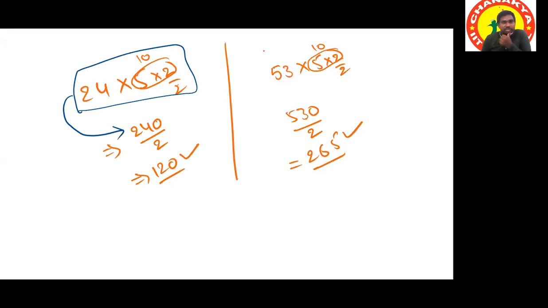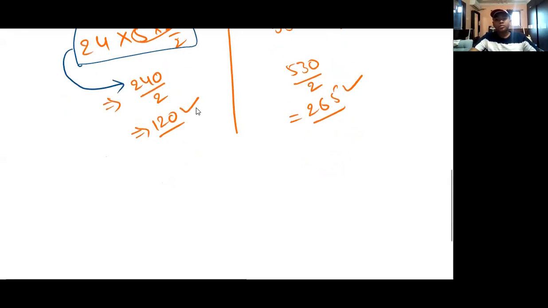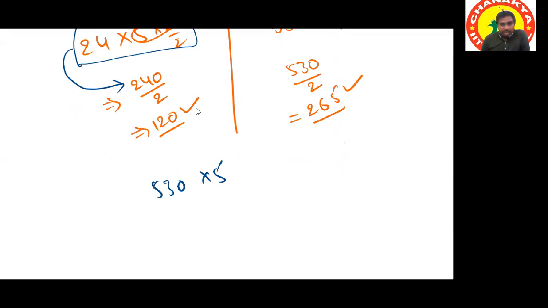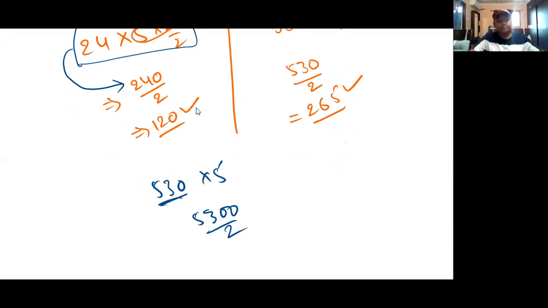Okay, sir. Just for understanding, suppose we get 530 multiplied by 5, what should we do? Add one more 0. 530 multiplied by 5, add one more 0, so the number is 5300, then divided by 2. Okay, sir.